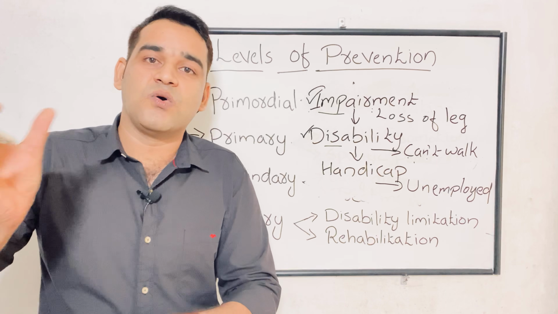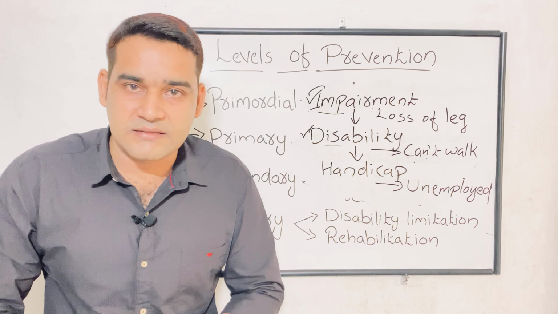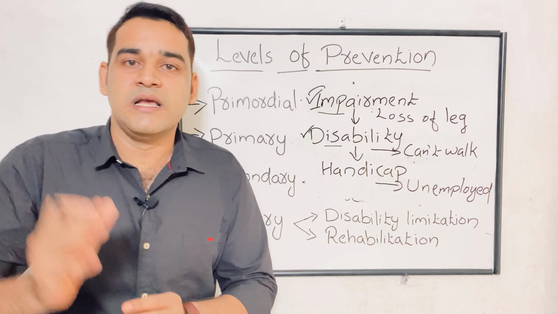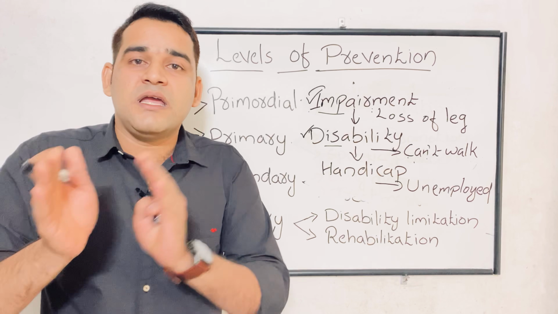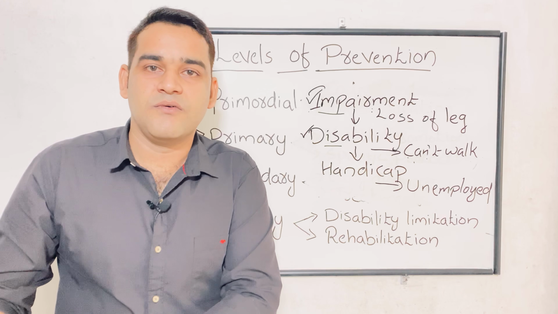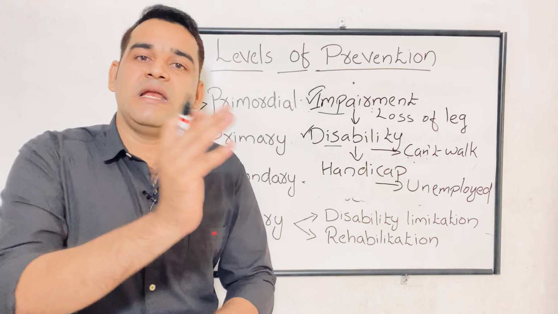That is restoring. Restoring the health of the individual, all the health, the physical or mental or the social or the psychological health, so that he can lead an independent life. Otherwise, this paralyzed person is dependent on others. We are trying to bring them from dependency to the independent stage.